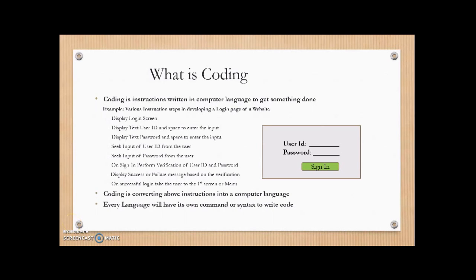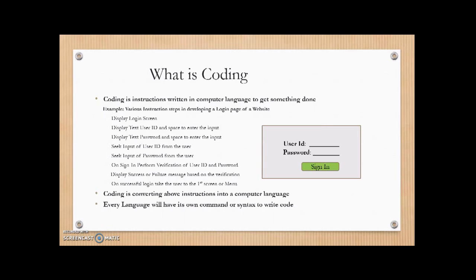What is coding? Coding is instruction written in computer language to get something done. Let me give an illustration. For example, we are all familiar with websites and the requirement to log in, where we see a user ID, password, and a sign in button, right?